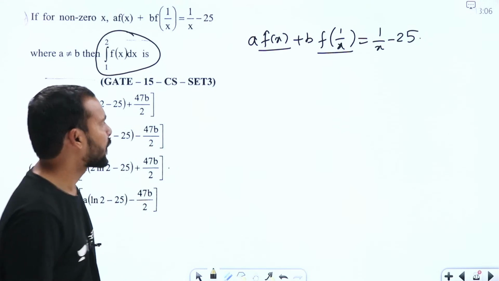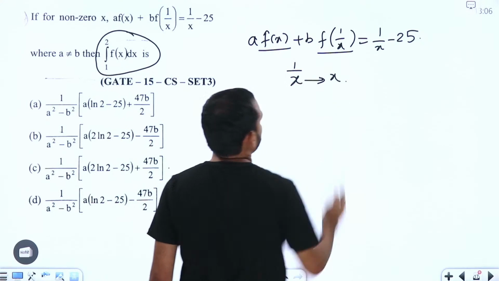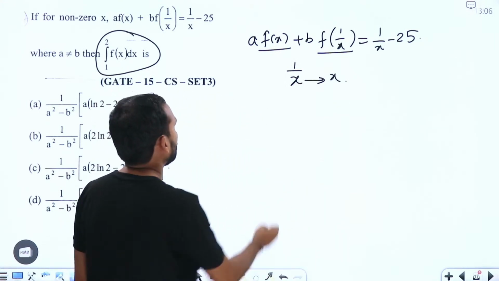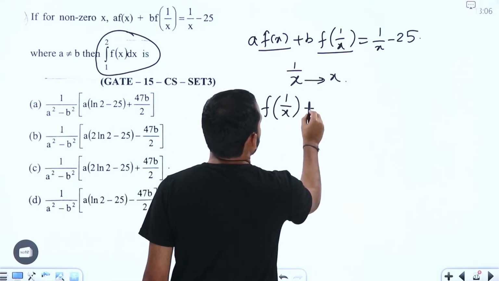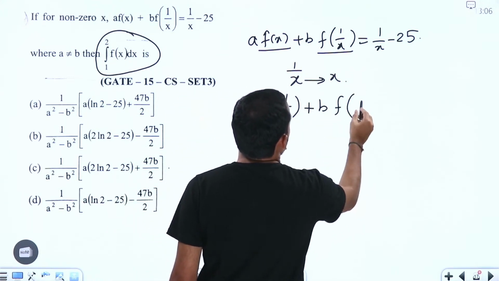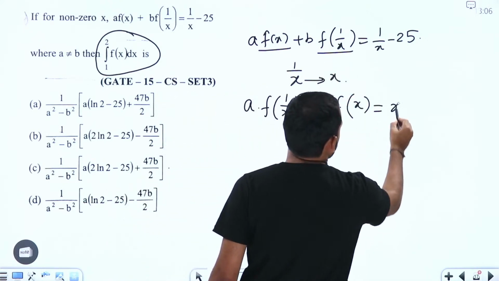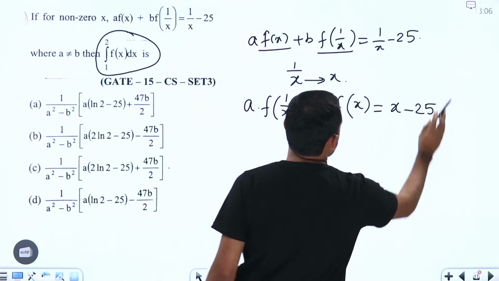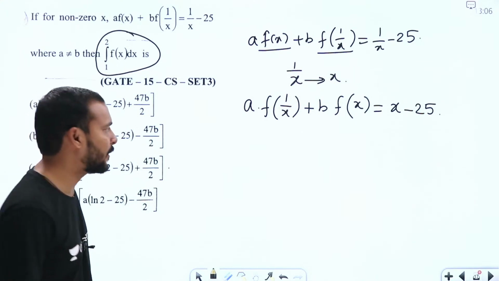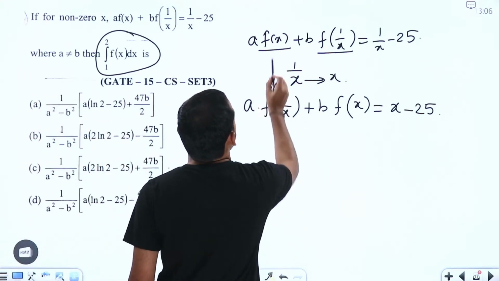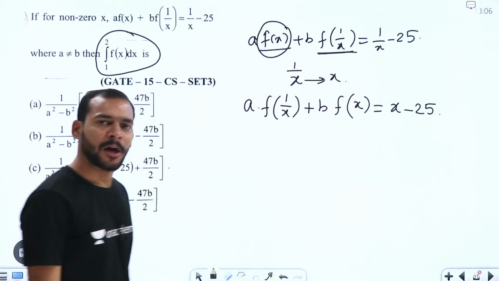For that, let me put 1 by x in place of x here. Then we get a into f of 1 by x plus b into f of x, since f of 1 by x becomes f of x. Similarly, on the right side we replace, and this becomes x minus 25. Is it clear? Why have we written it like this? In order to get f of x and in order to eliminate f of 1 by x. How are we going to eliminate it?